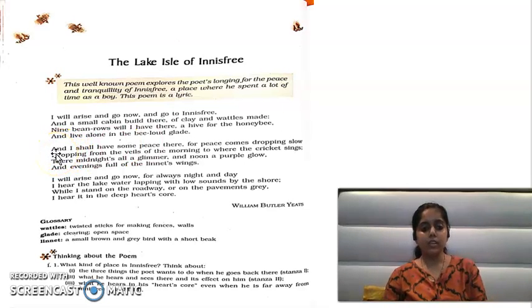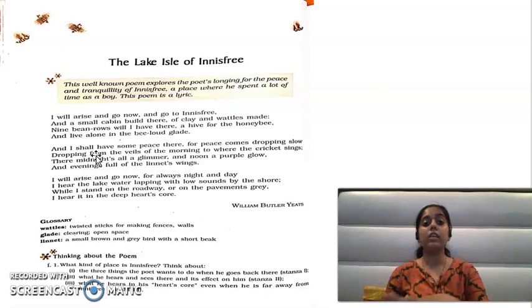Okay, let's move towards the next paragraph. And I shall have some peace there. And why is the poet going there? Why does the poet want to go to this lake? Because he wants to get some peace. He needs a little peace, and that's why he wants to go to this place. And I shall have some peace there, for peace comes dropping slow. I will have some peace there.